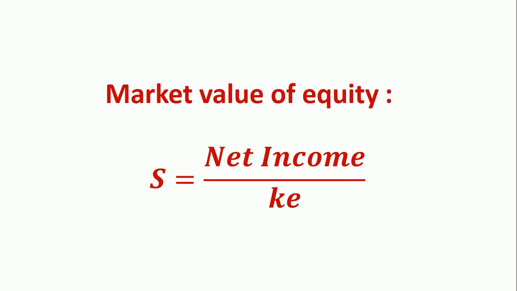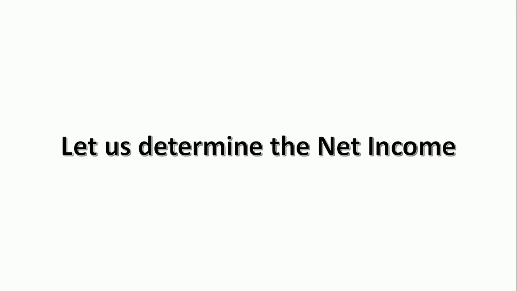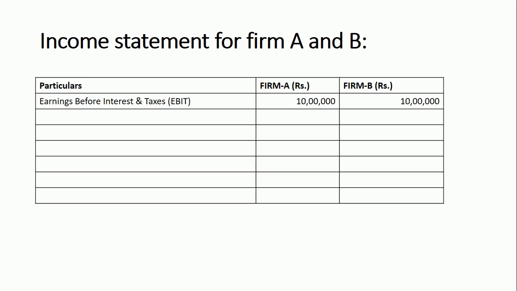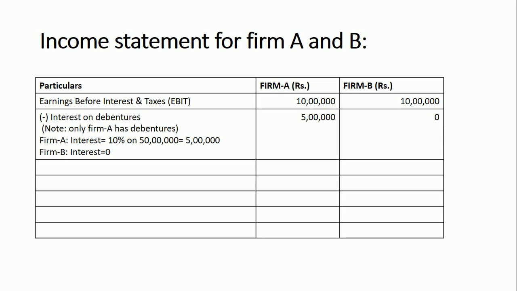Income statement for firm A and B. It requires three columns. Earning before interest and taxes for firm A 10 lakhs, firm B 10 lakhs. Minus, we deduct interest on debentures. Firm A has debentures of 50 lakhs with 10% interest, that is 5 lakhs. Firm B has no debentures, no interest. The balance is earning before taxes, 5 lakhs for firm A, 10 lakhs for firm B.